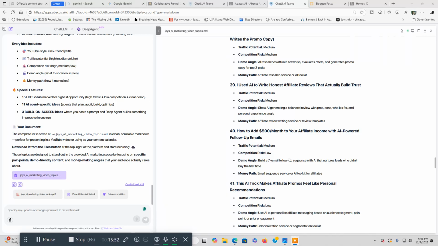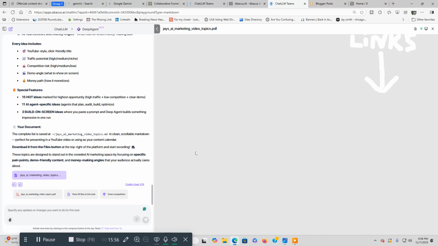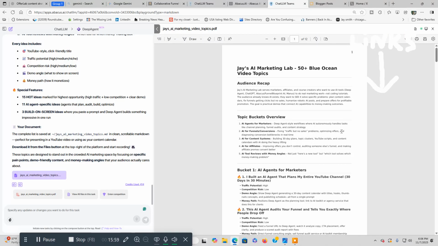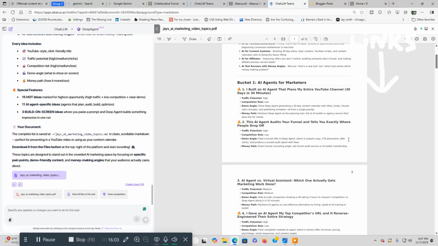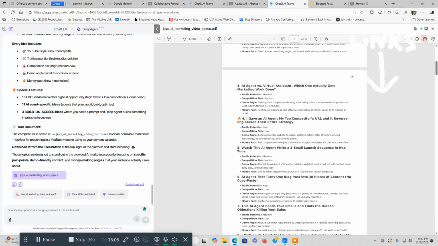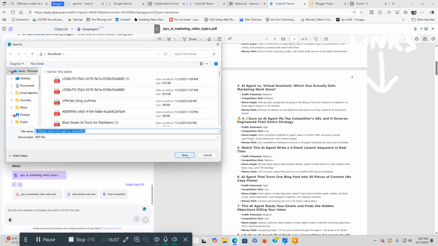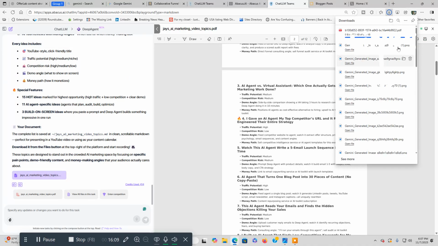So that's that. And what I'm going to do right now is, all you do is click the PDF button, and that's in PDF right now. Look how cool that looks. And it's got different formats. And now all I got to do is save it to my computer. Boom, it's done.